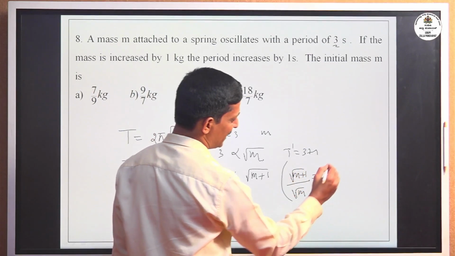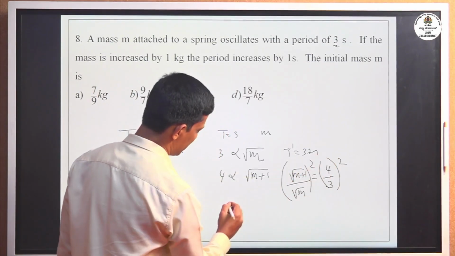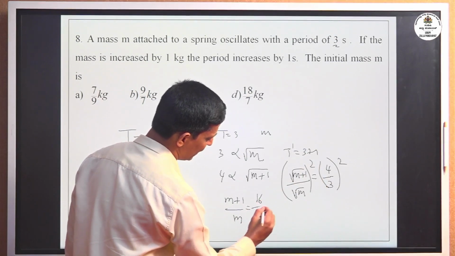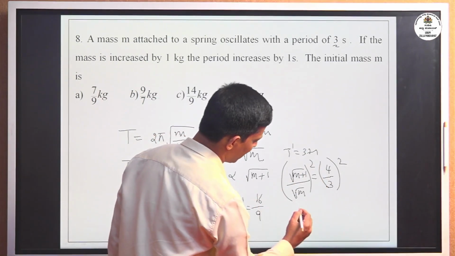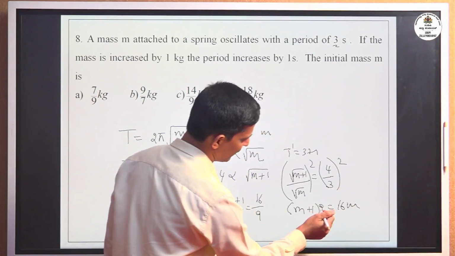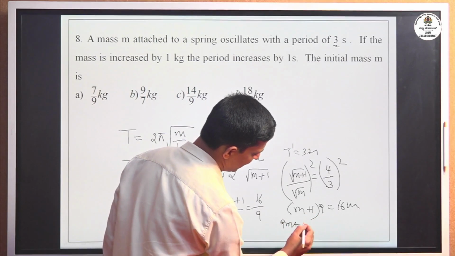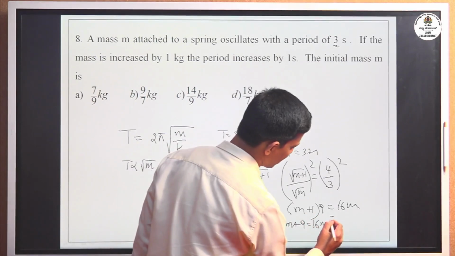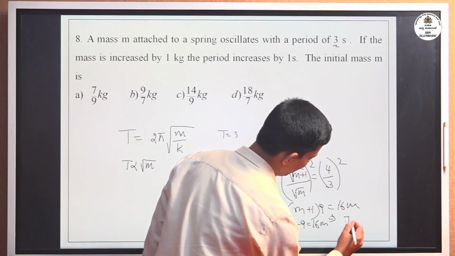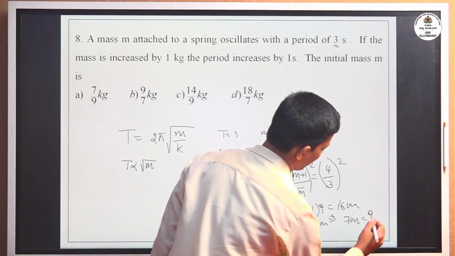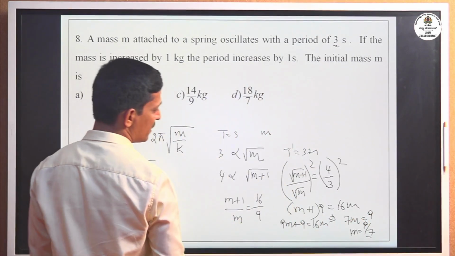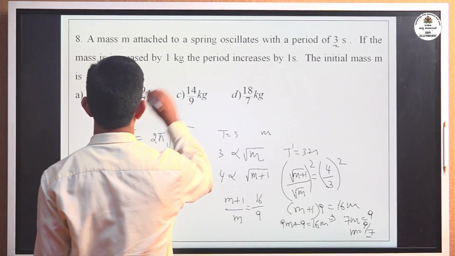Squaring on both sides, we get m plus 1 divided by m equals 16 by 9. Cross multiplying, m plus 1 times 9 equals 16m. Simplifying, 9m plus 9 equals 16m, so 16m minus 9m is 7m, equals 9, or m equals 9 divided by 7 kg. The correct option is B, 9 by 7 kg.